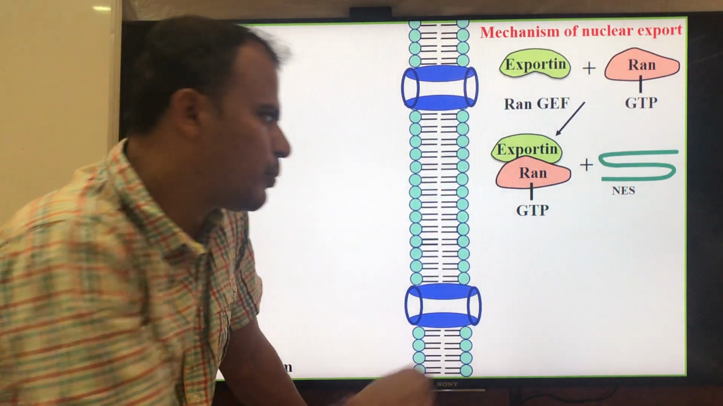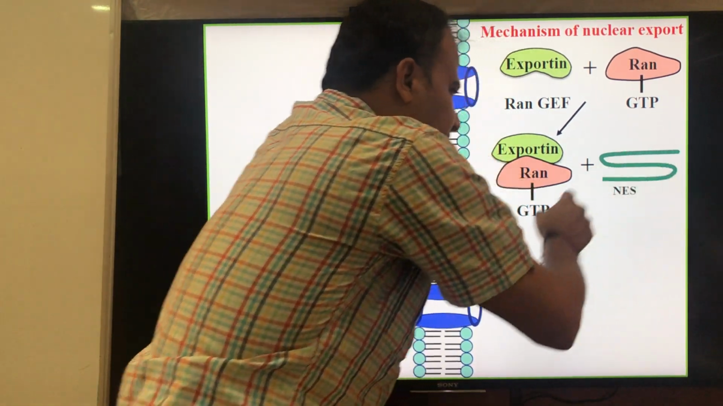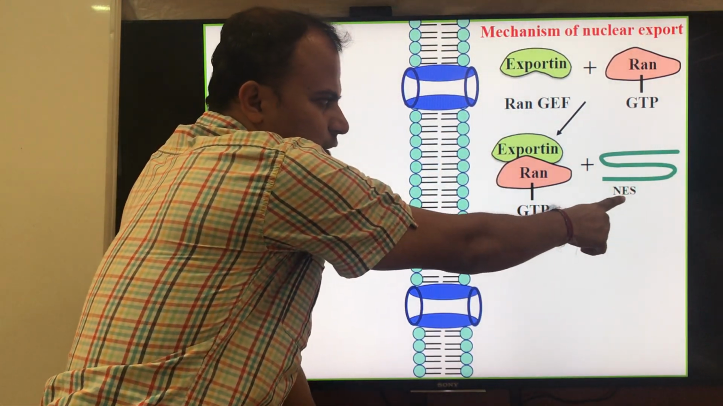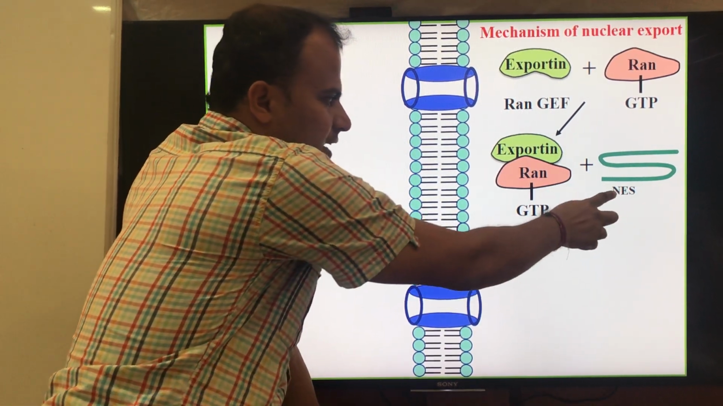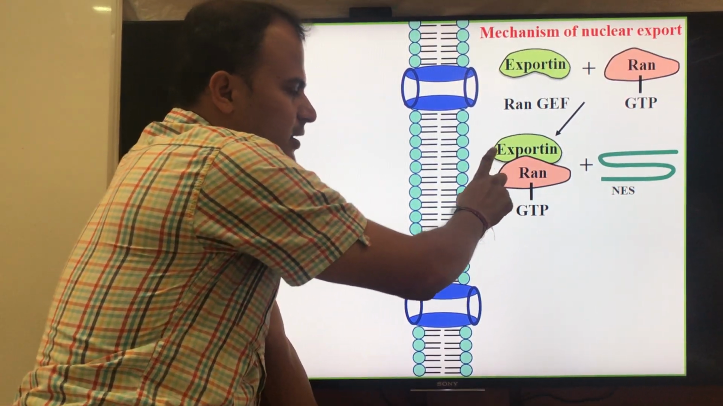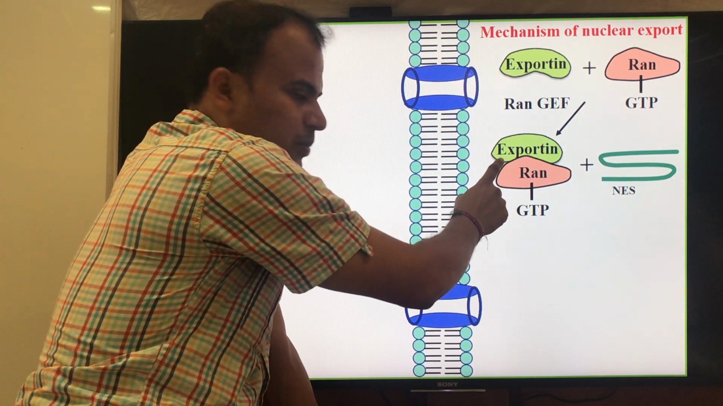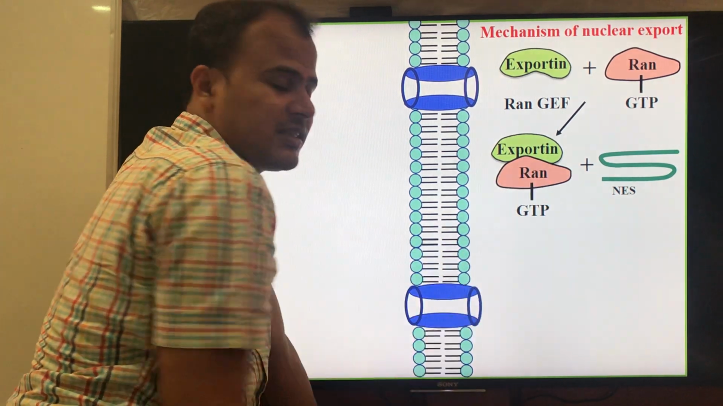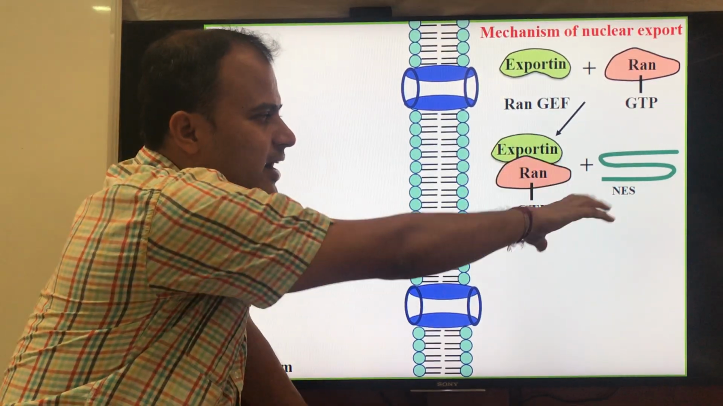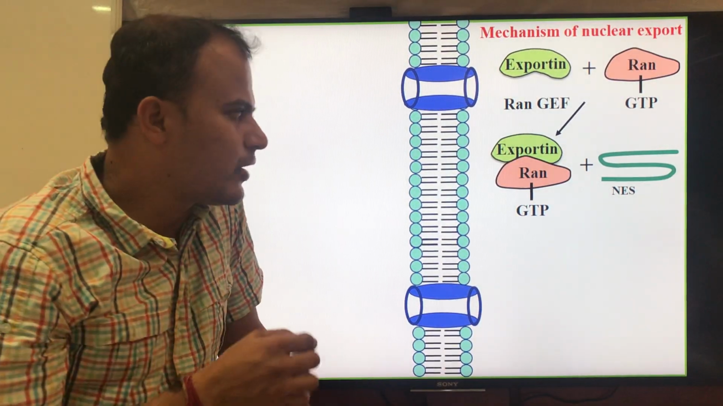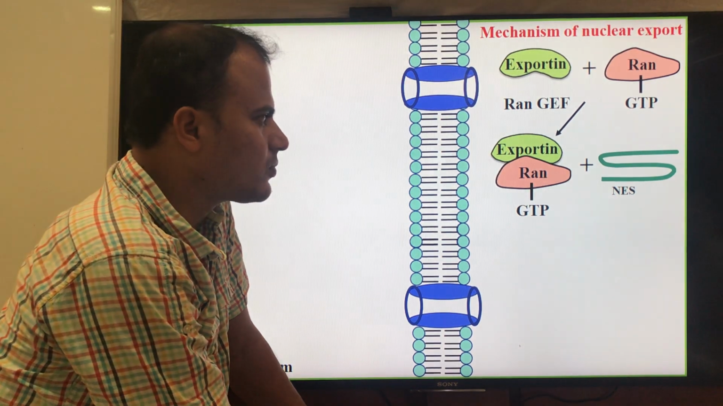interact with the protein that it should carry. Now there is a nuclear export signal in this protein. This nuclear export signal is recognized by the exportin protein that is in the RAN GTP bound form. You should know that exportin as such cannot interact with the nuclear export signals.